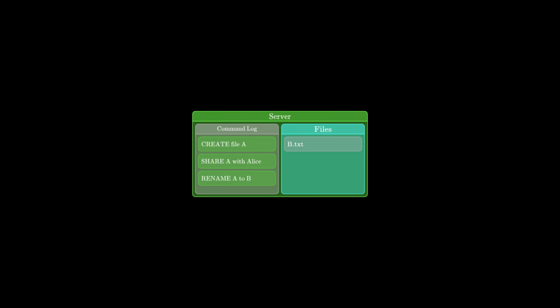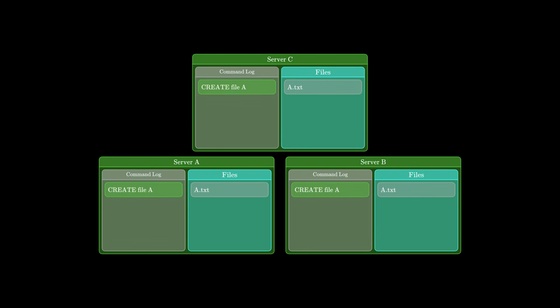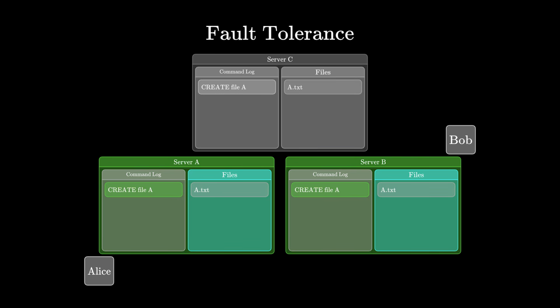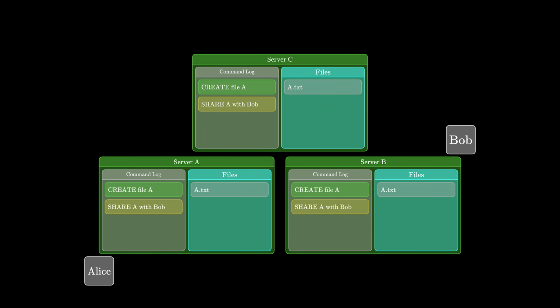But one day, this machine fails. Maybe it had a software update, or maybe the power went out, and now, because of this single point of failure, your whole system goes offline. So maybe you keep multiple identical replicas of the system on different machines. Then people in different locations can connect to the closest server, and if some servers go down, they can still access the others. Now, to keep things consistent, whenever a server gets a request, it should also broadcast that request to the other servers, so that they can commit the command to their local databases.